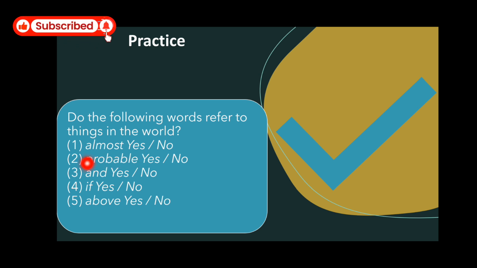So almost is an adverb, probable is also an adverb, and is a conjunction, right? And if yes is an expression, and above is a preposition, right? So we see that these words are not nouns, and these linguistic expressions do not refer to anything that exists in the world.